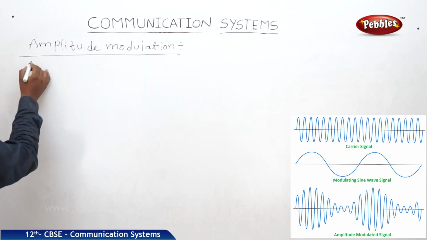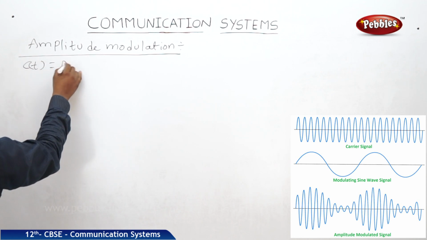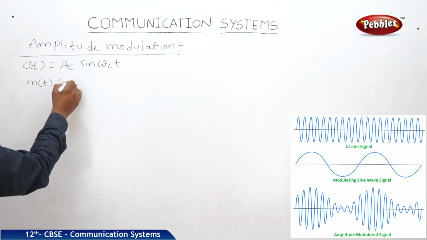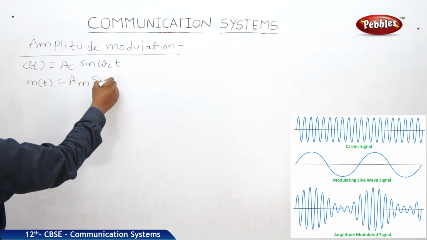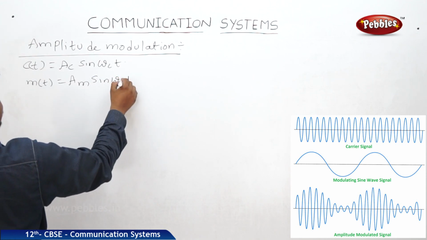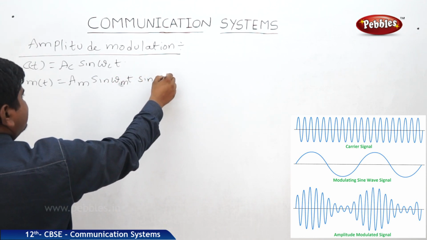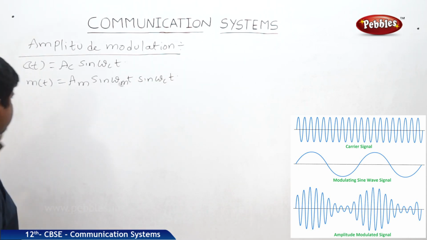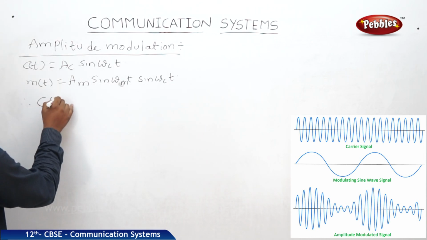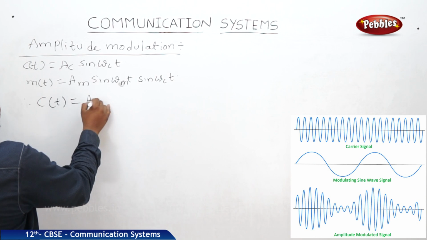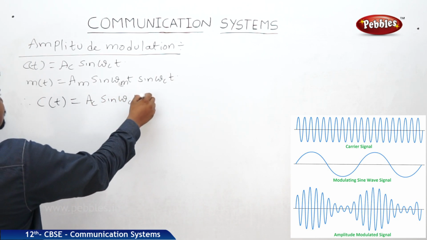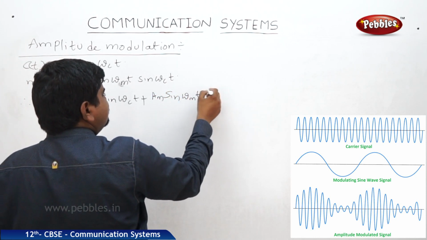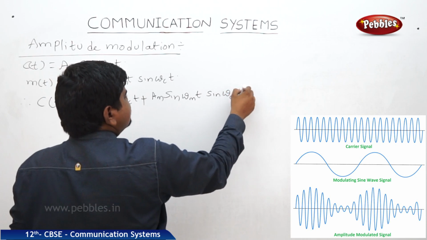So we can write carrier wave is equal to Ac sin ωc t. Modulating wave is equal to Am sin ωm t, into sin ωc t. The resultant overlapping is said to be modulation of amplitude. That's why finally the equation will change like this: Ac sin ωc t plus Am sin ωm t into sin ωc t.